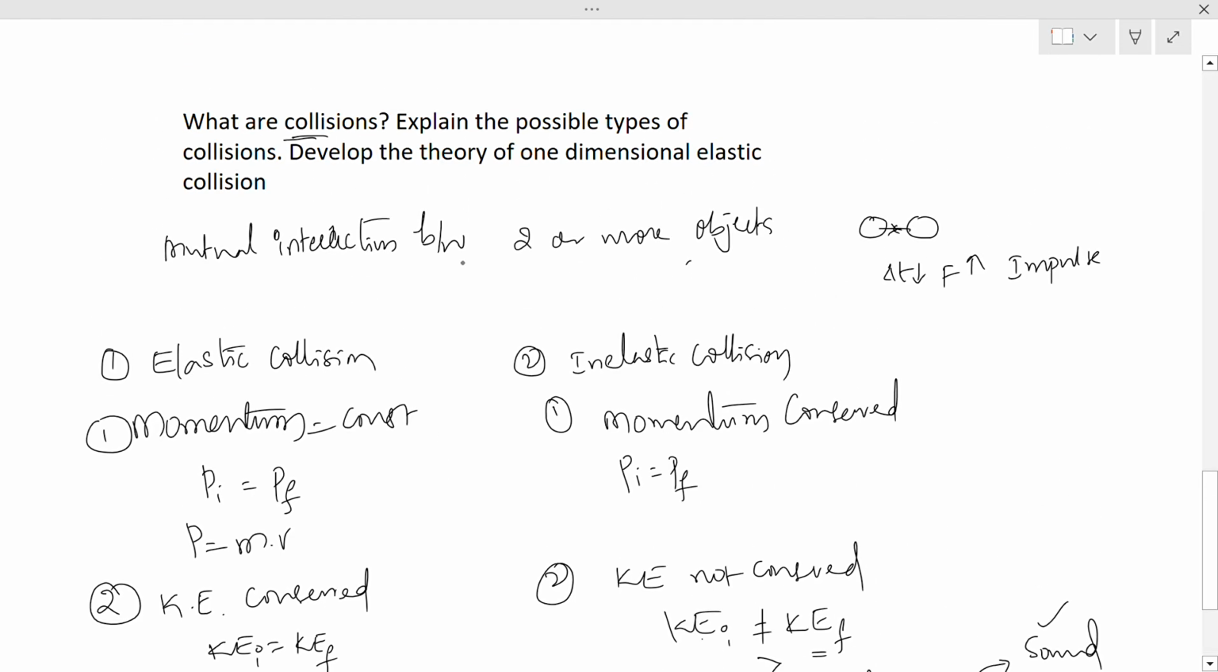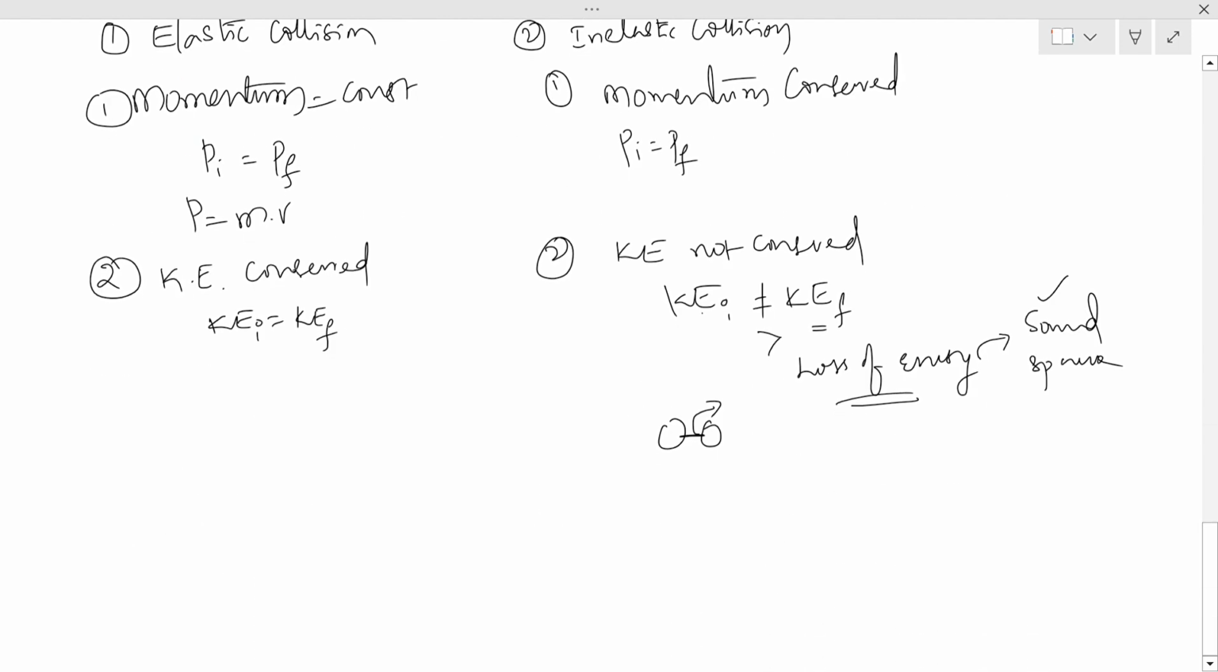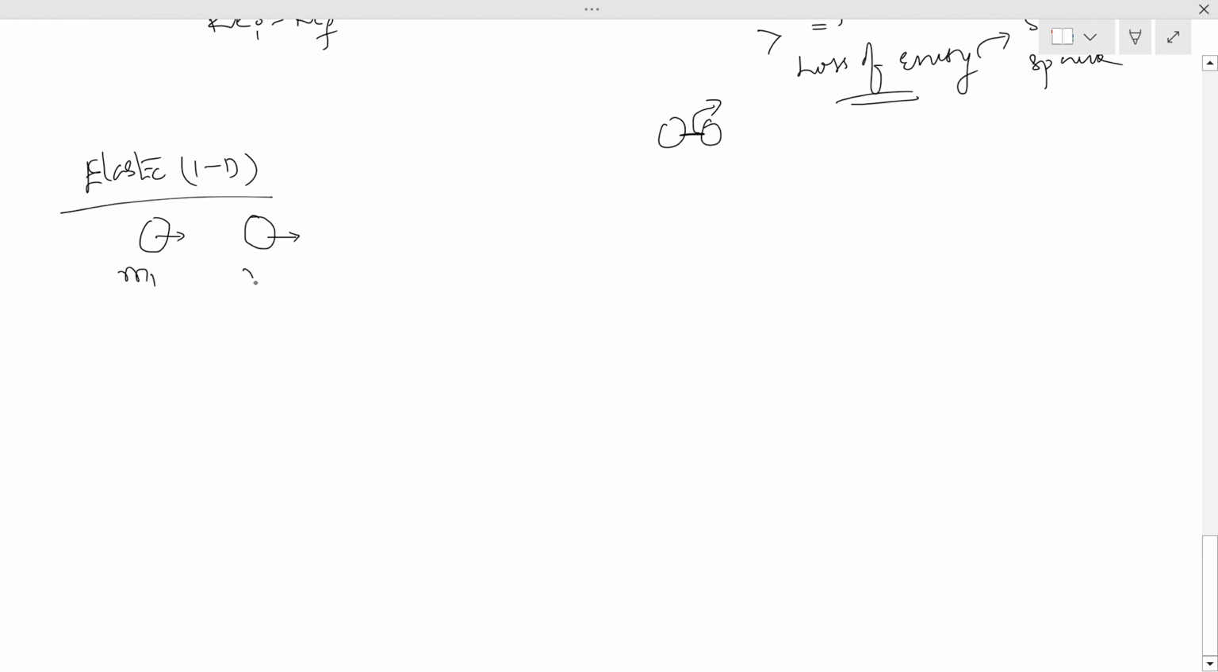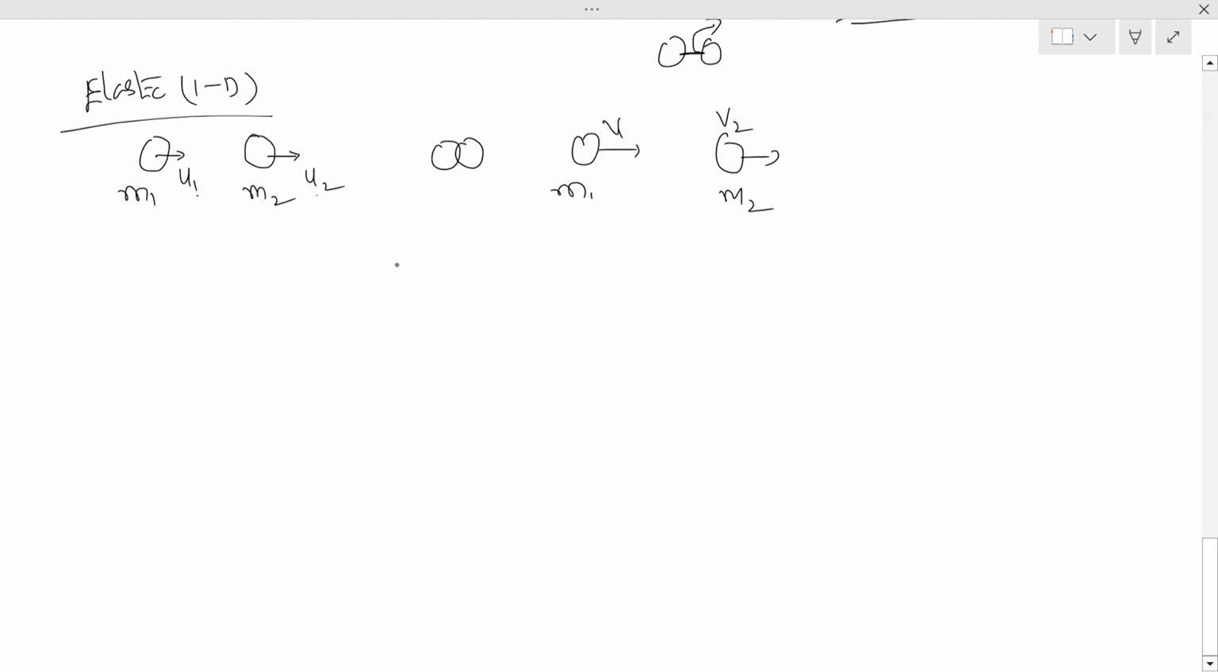So our question is to explain one dimension elastic collision. One dimension means straight line motion. When two objects are taken in one dimension, that is called one dimension collision. For elastic 1D, we need to solve this. So let us assume two objects m1 and m2. Initial velocities are u1 and u2. They collide with each other. After the collision, their masses won't change, but the velocities will change, v1 and v2. u1, u2 are initial, v1, v2 are the final velocities.